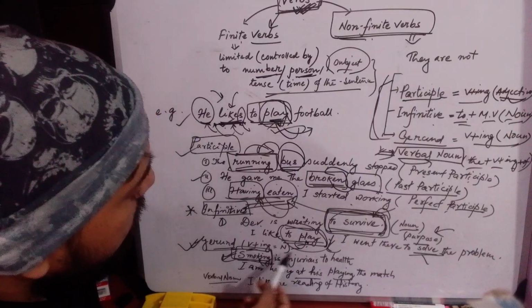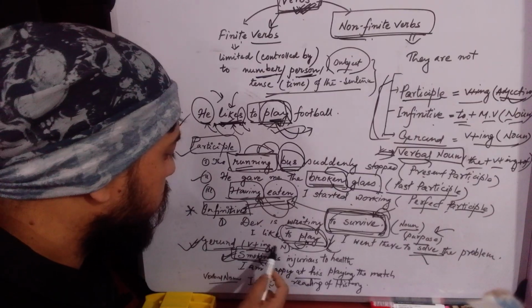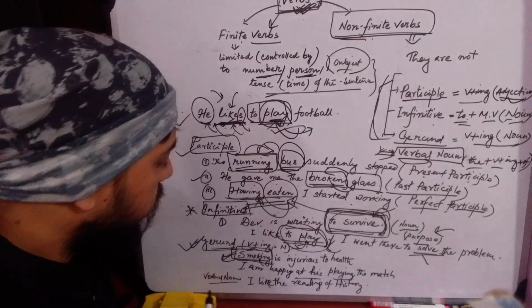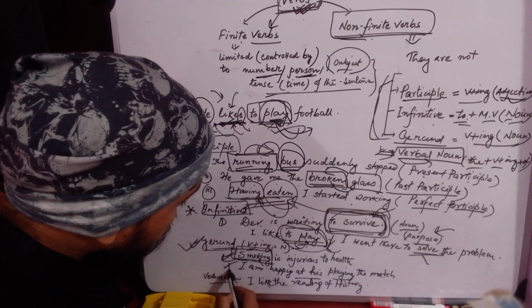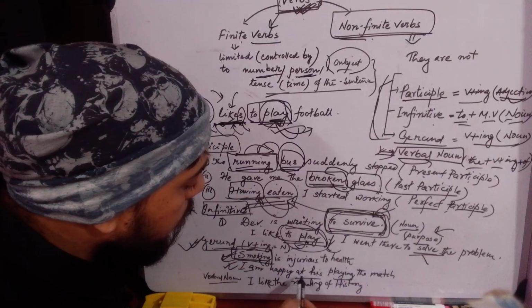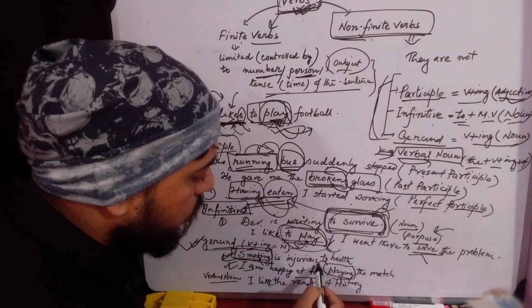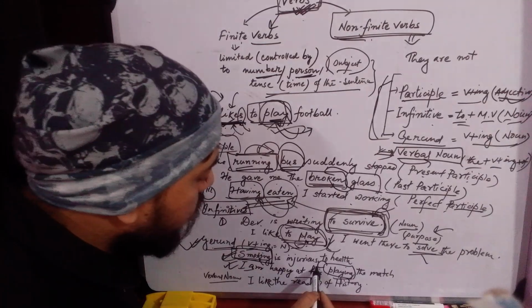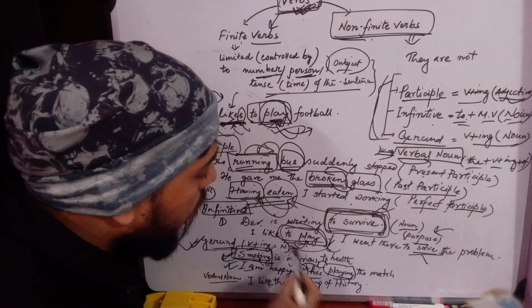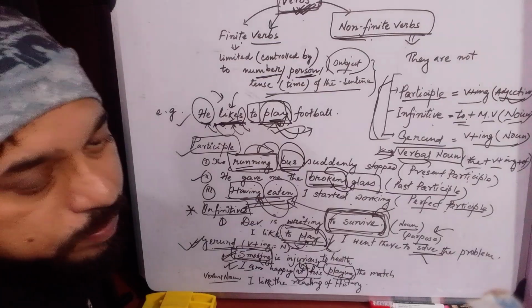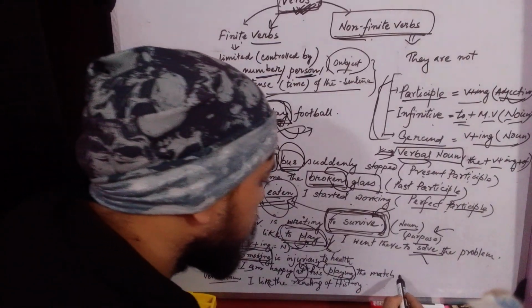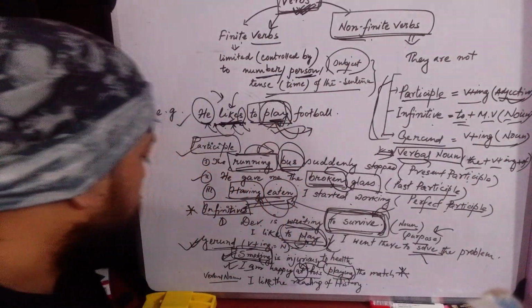So verb plus ing used as noun is called gerund. Another type of usage of gerund: I am happy at his playing. So verb plus ing, before that a possessive word, and prior to that a preposition. So this is a specific use of gerund.